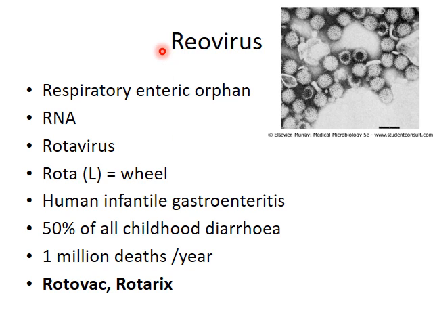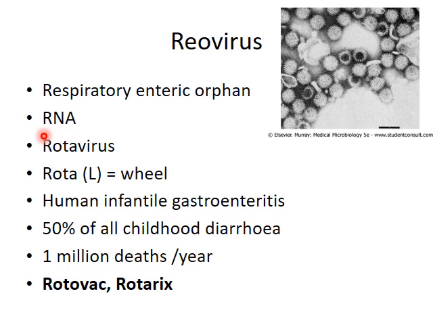The next class is Reovirus. Now, Reoviruses can infect the gastrointestinal system as well as the respiratory tract. The name Reo is basically an acronym for respiratory, enteric, orphan. They can infect the respiratory system as well as the GIT. The word orphan here means that some of the viruses of the class Reovirus have been observed to be not associated with any known disease and hence orphan.